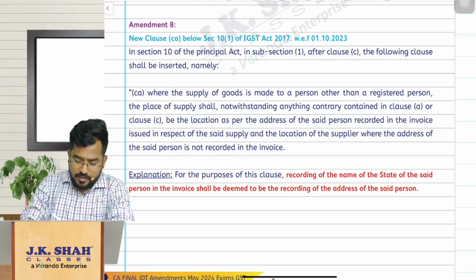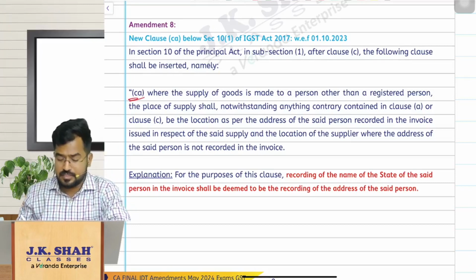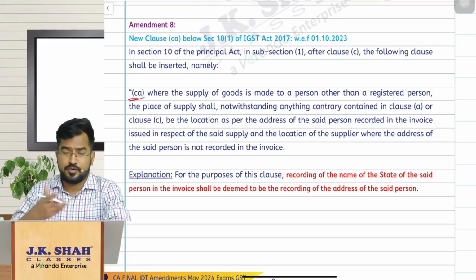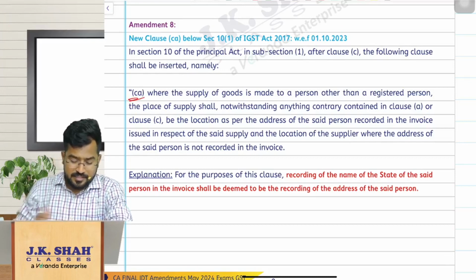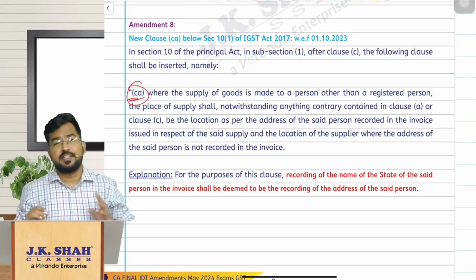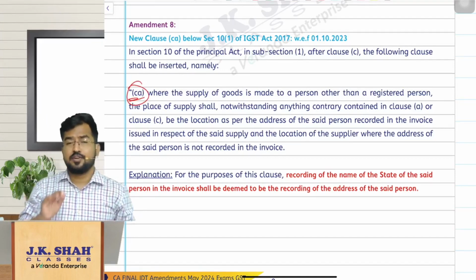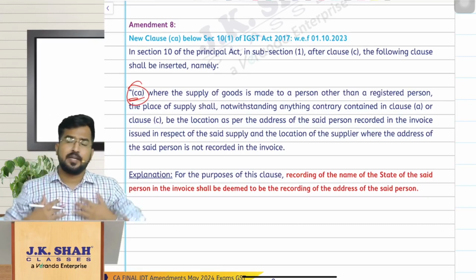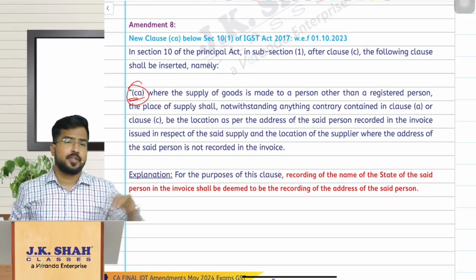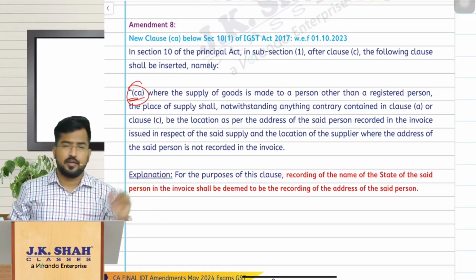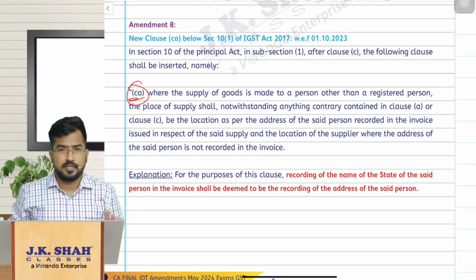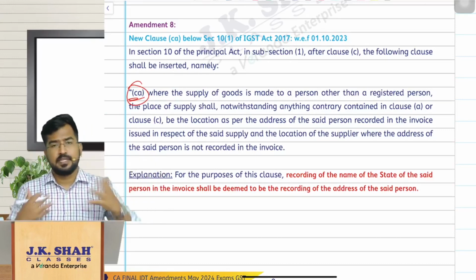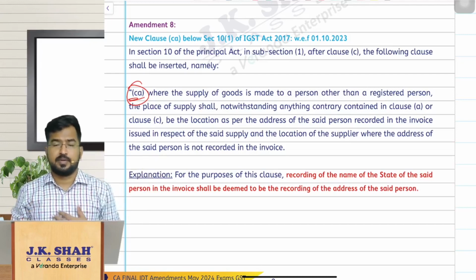They have added a new clause here called clause CA, your qualification in future. So what is this amendment? Simple. Normally, when you are going to a shop, let us assume I am staying in Chennai. I am going to Hyderabad or Bangalore somewhere. I went to Hyderabad, went to a shop, purchased something, and now coming back.